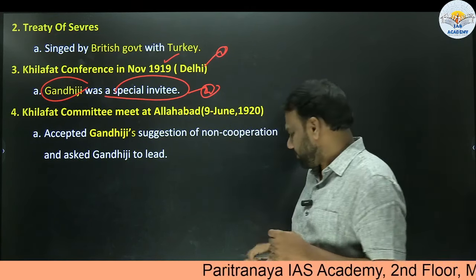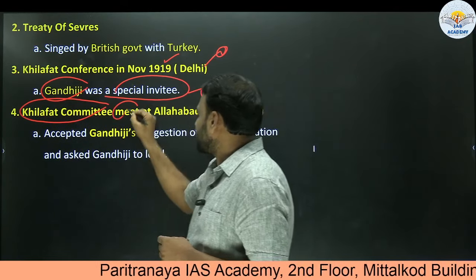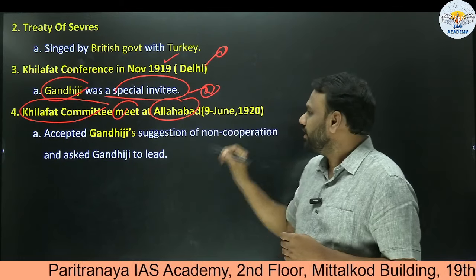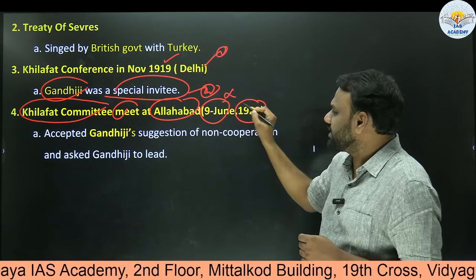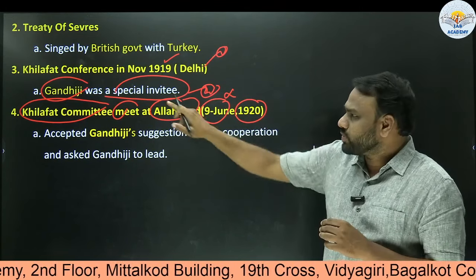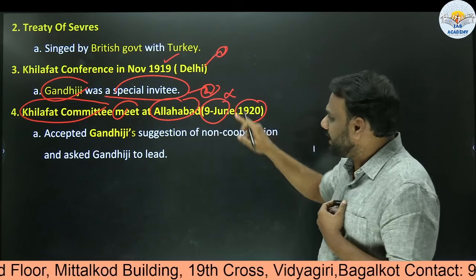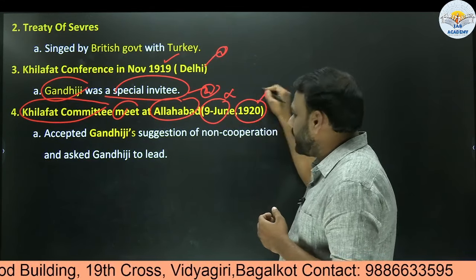Similarly, next, a Khilafat committee meeting took place at Allahabad. When? In 1920. Exactly 9th June and all, these exact dates are not important. So approximately this chain of events is very important. Khilafat conference took place in 1919 in Delhi, and Khilafat committee met at Allahabad in 1920.